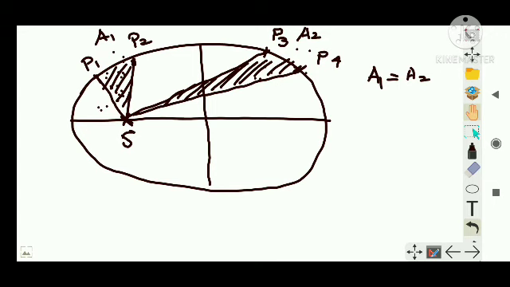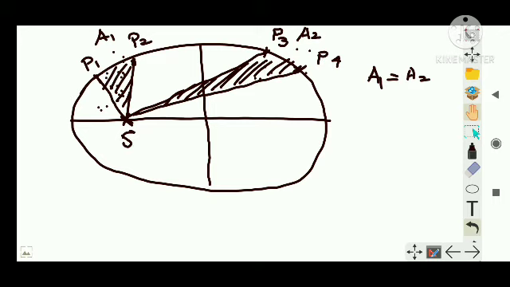This Kepler's second law is related to the conservation of angular momentum. That is, you can derive conservation of angular momentum from Kepler's second law. Sometimes a question will be asked straight away in that form also: derive Kepler's second law from conservation of angular momentum, or derive conservation of angular momentum from Kepler's second law. Either way, vice versa, can be asked.